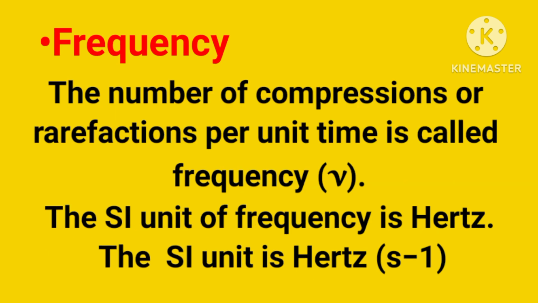The next term is frequency. The number of compressions or rarefactions per unit time is called frequency. The SI unit of frequency is hertz.